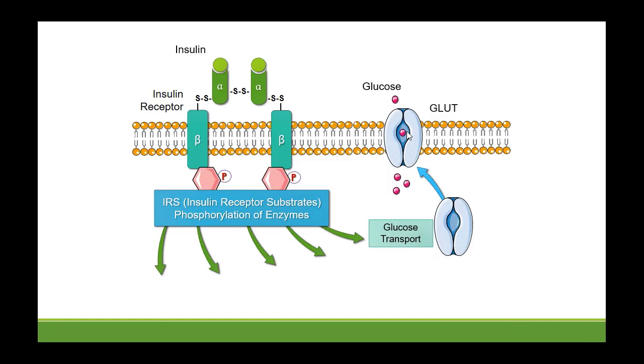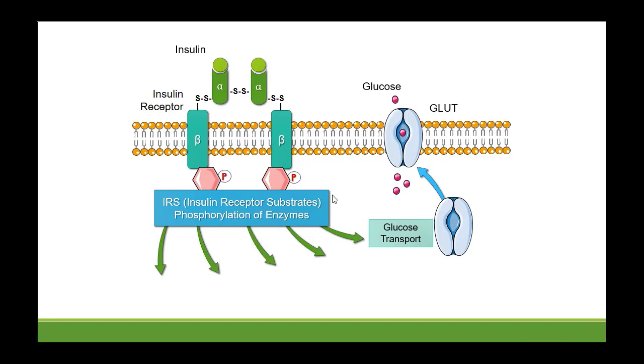Okay, so when insulin binds to cells, it causes the glucose transporter to be inserted in the cell membrane, allowing a pathway for the glucose to enter the cells. And glucose enters by facilitated transport. If it is higher outside, it will enter the cells.